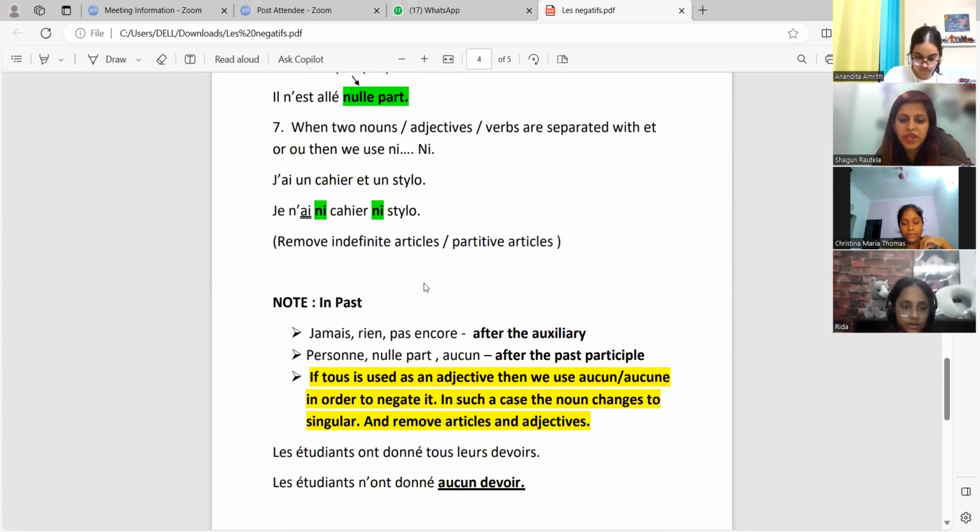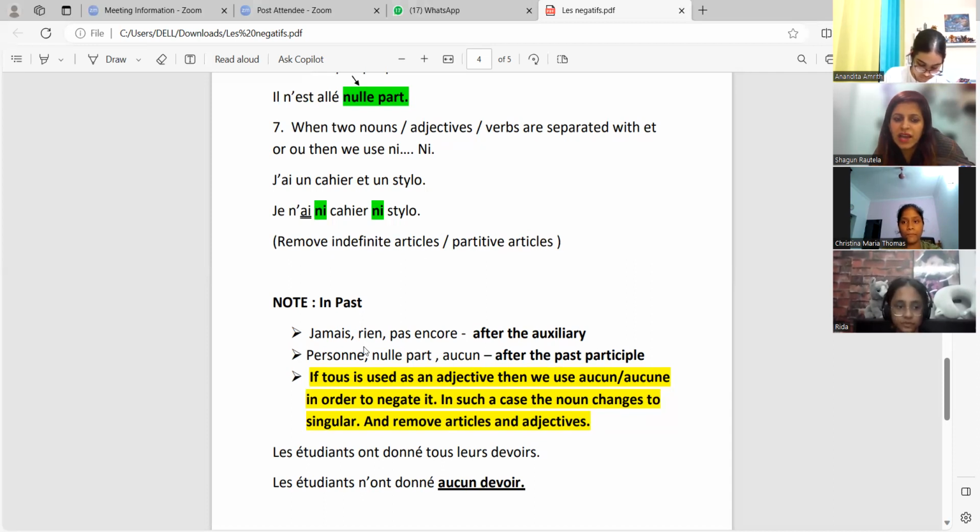Excuse me, ma'am. Yes. Ma'am, for ni, for the indefinite, we don't change them to the, we just remove them. Remove, yeah, remove. Okay, remove indefinite articles, remove partitive articles, and also "and" was there. Can you see? I have a notebook and a pen, so I've removed "and" also. If sometimes "or" is given, remove "or" also. Just ni, that word, and ni and another word. Simple.